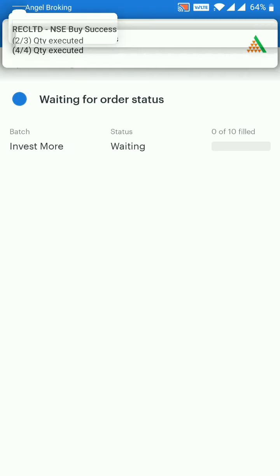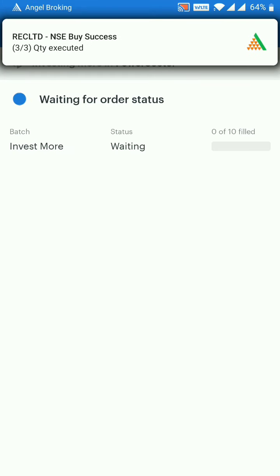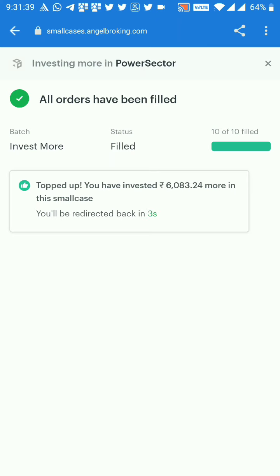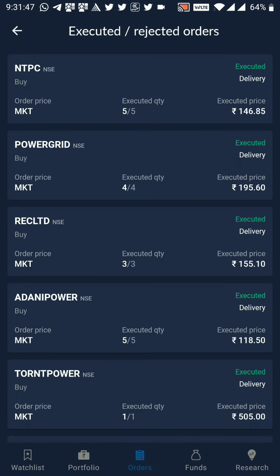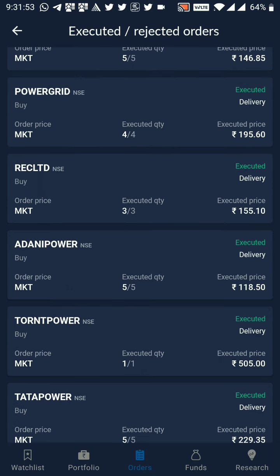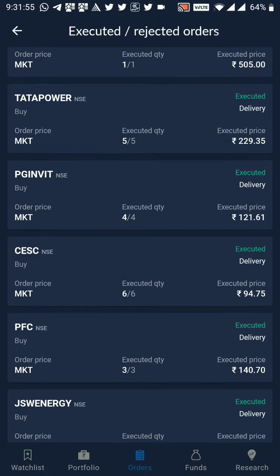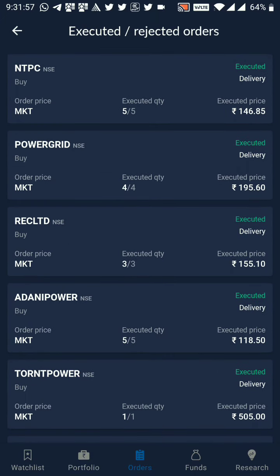So now you can see placing my order, and all my orders got placed. So let's complete this. All orders have been filled. So investing is done. Let's look at the Angel Broking site now. Yeah, you can see all delivery executed: 5 NTPC, Power Grid 4, REC 3. So these are the stocks which they bought on behalf of me.